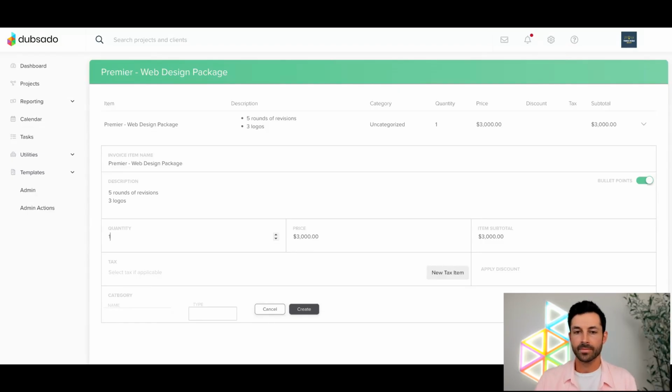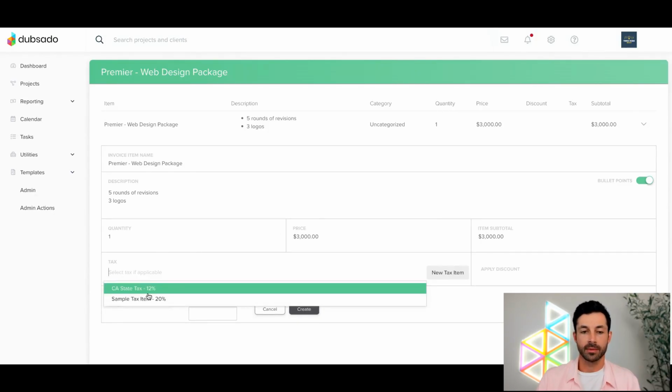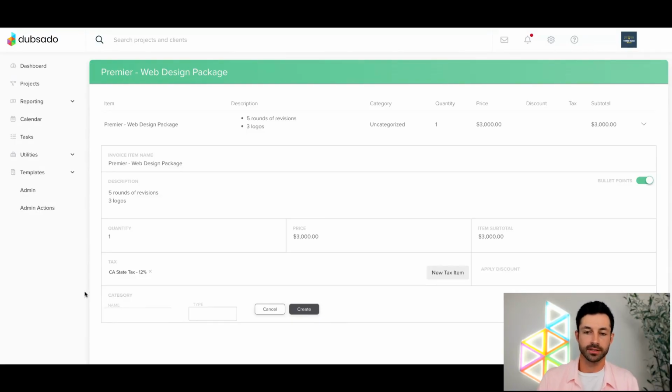All right. So like I said, quantity of at least 1. And then if this is a taxable item, we can go ahead and add in our tax here, right? Maybe you have California state tax, 12%. And we can go ahead and add that in there. That way you never have to worry about adding tax onto those line items ever in the future. It's just going to be added by default. A lot of services aren't taxable, so maybe you don't need that. We can go ahead and remove it too.